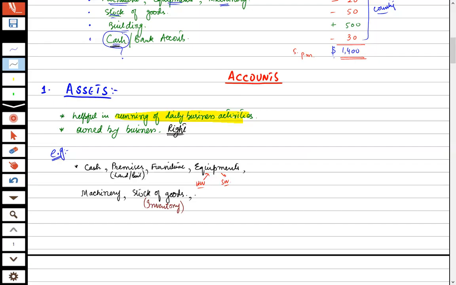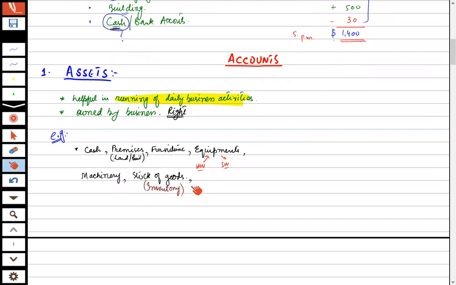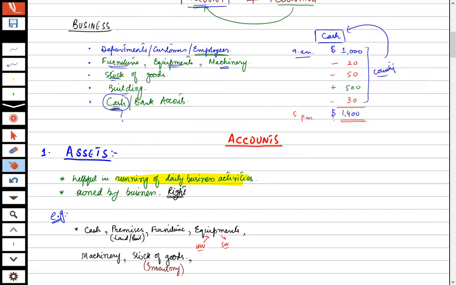One important aspect of business is that some of the major business activities are done on credit. You know the term credit, what credit means?